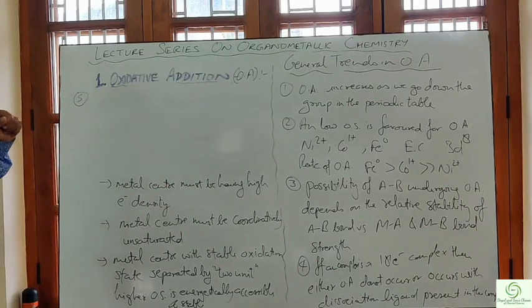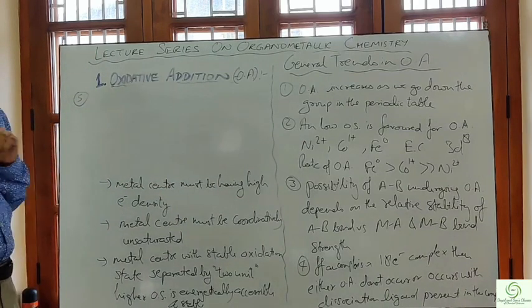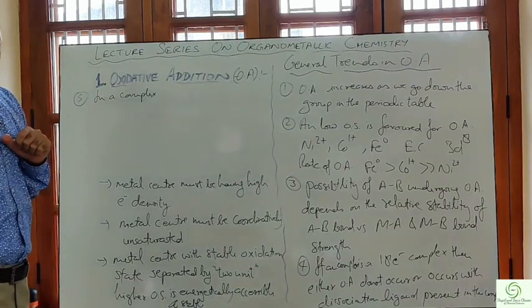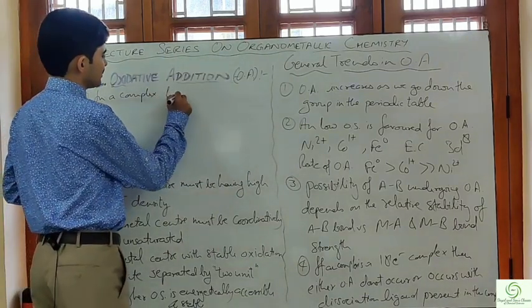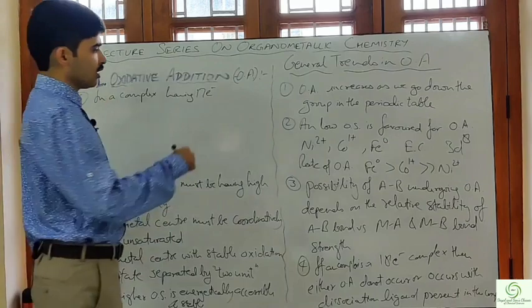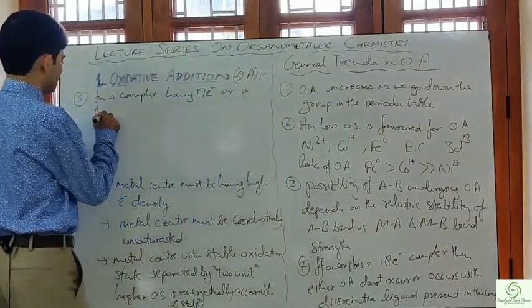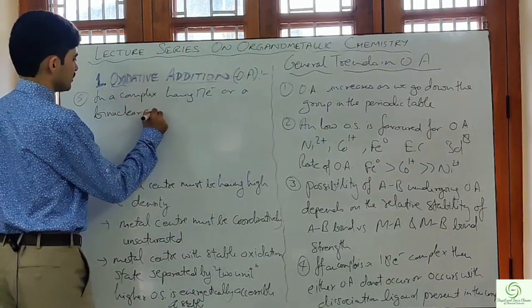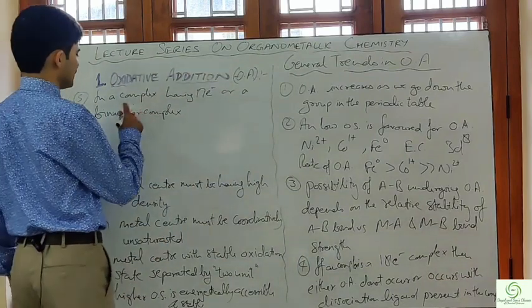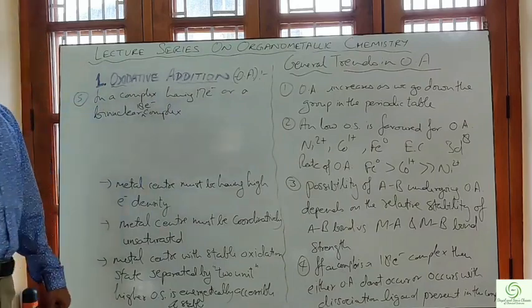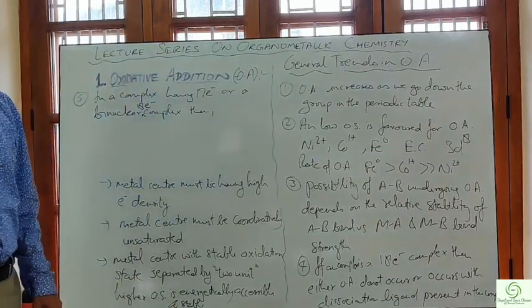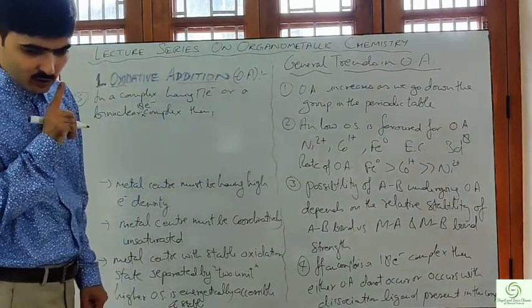The fifth general trend says in a complex having 17 electrons, or a binuclear 18 electron complex, then what happens in oxidative addition?